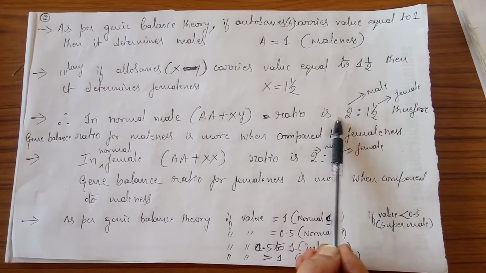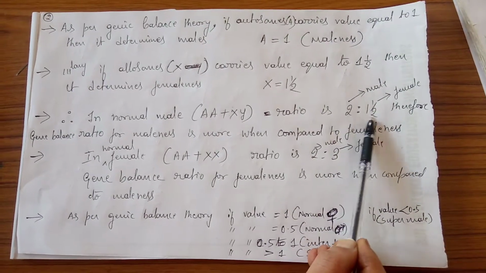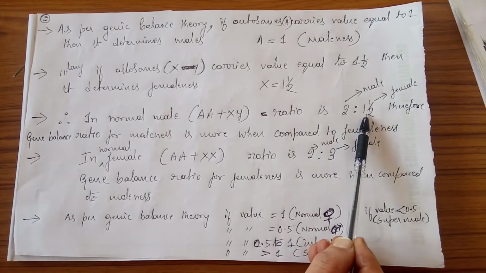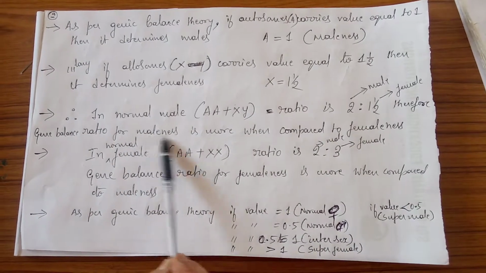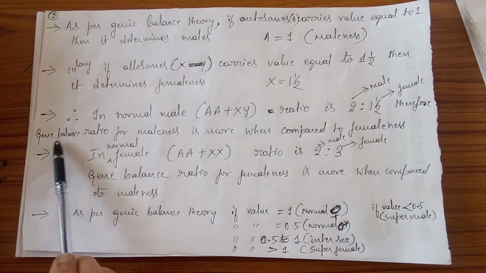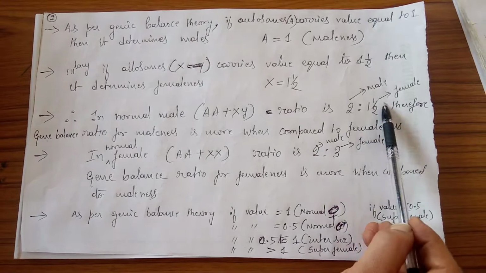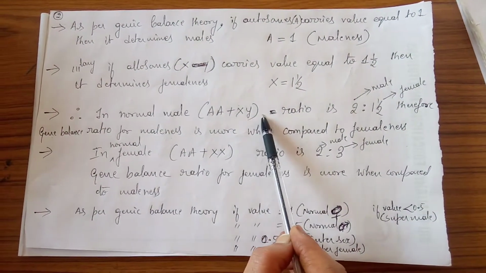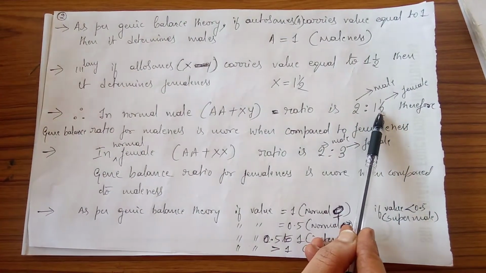So when you compare, here it is 2 and for the X chromosome only 1.5. Which value is more? 2 is more when compared to 1.5. So it determines maleness. The genic balance ratio is tilted toward maleness when compared to femaleness.